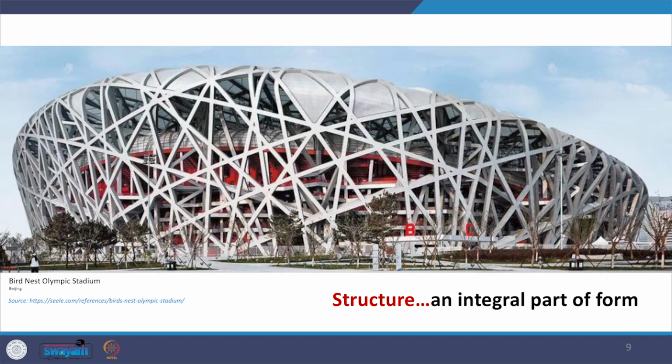Now, this is one example from Beijing, China, built recently: the Bird's Nest Olympic Stadium. This is another example of a structure which is inspired by a nest. Here the form taken at the initiation is just a bird's nest, but in the execution, the proper alignment of beam and column is very important.